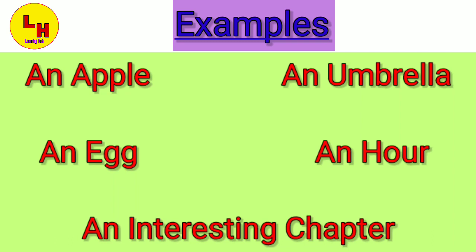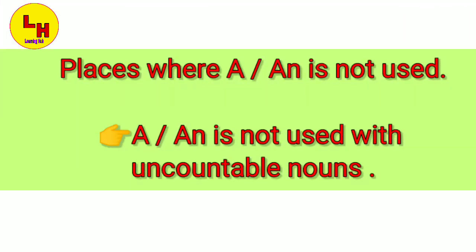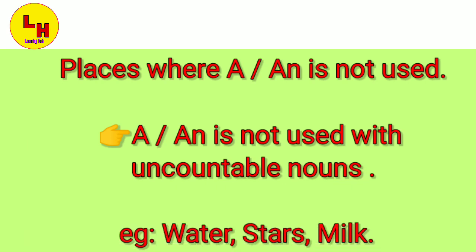We will move ahead and see some more uses of a and the. Now let us see some places where a or an is not used. A or an is not used with uncountable nouns. There are some nouns which cannot be counted. There a or an is not used. For example, water, stars, milk, etc. These are the words where we don't use a or an.